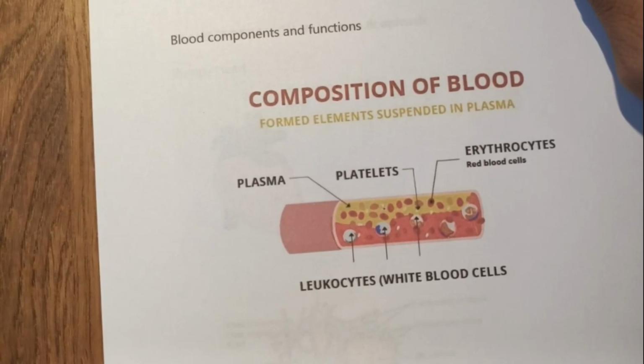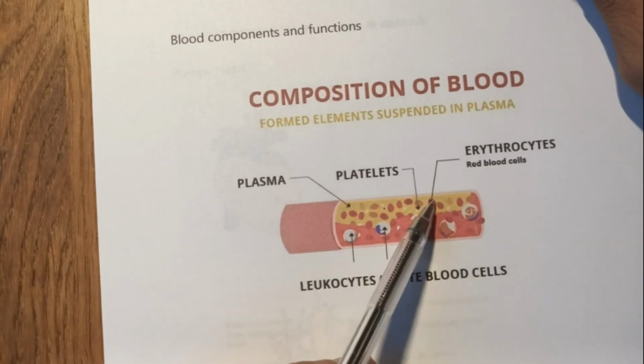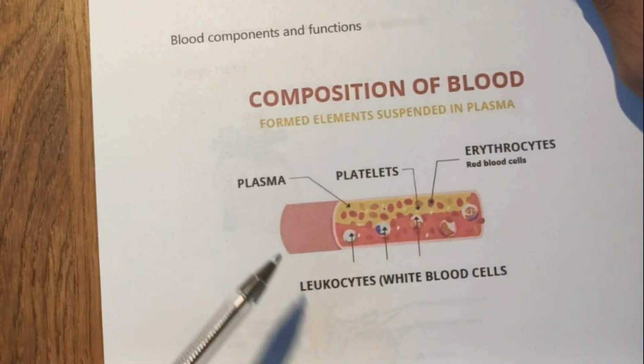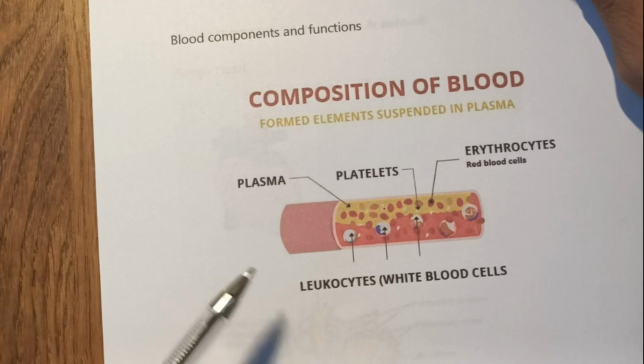The plasma is the liquid medium and the cells are of various types. So the fluid medium is called plasma. Plasma transports food, carbon dioxide, and nitrogenous waste products that are dissolved in the plasma. Oxygen is carried by the red blood cells, also known as erythrocytes. They carry oxygen, RBCs.